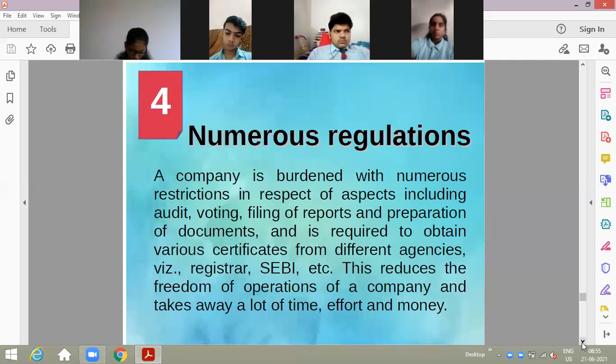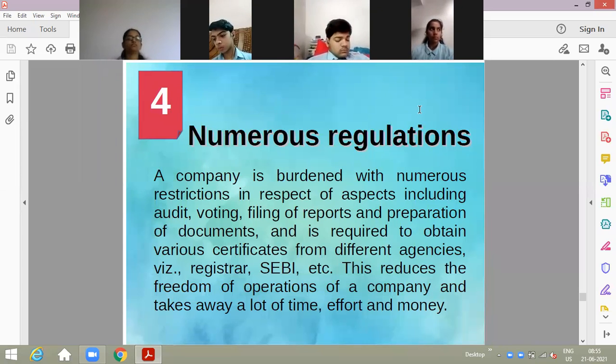Numerous regulations. A lot of regulations are there. We have to work as per the Companies Act 1956 or today's current law, that is the Companies Act 2013. So we have to work according to that only. So there are numerous regulations, a lot of regulations are there, and a company has to make its books of accounts, and show its books of accounts in the newspaper.